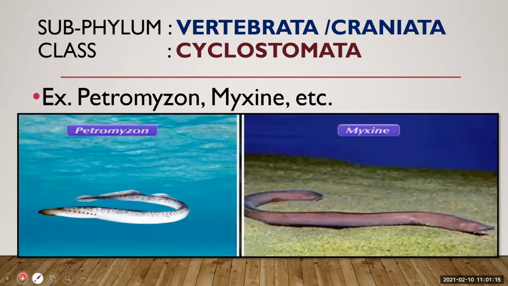So examples of cyclostomata are petromyzon or myxine. These are the two examples of cyclostomata. See here, these two animals look like a snake, but they are not snakes. They have a very smooth, slimy covering, meaning skin, and they have no appendages, no outgrowth on their body. They are jawless, they have a round mouth, that is why they are known as cyclostomata.